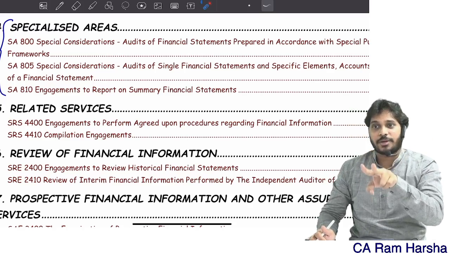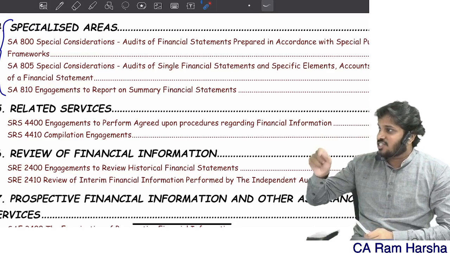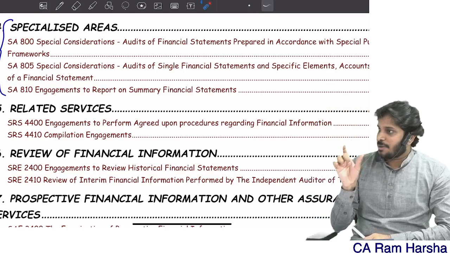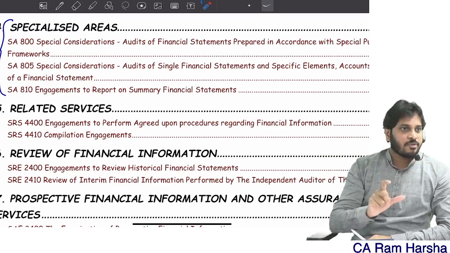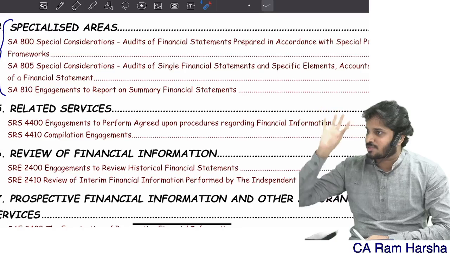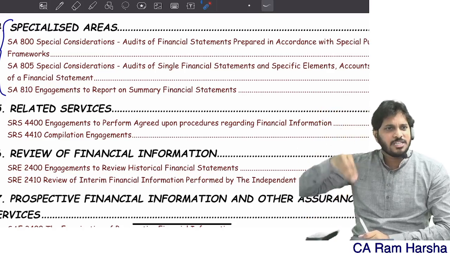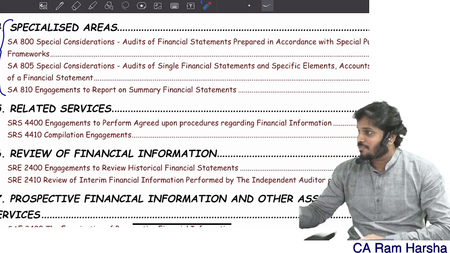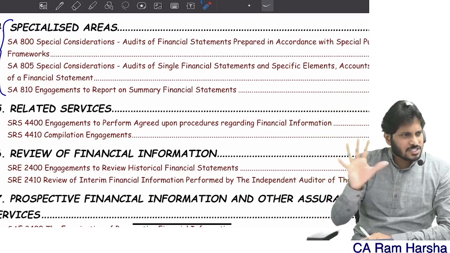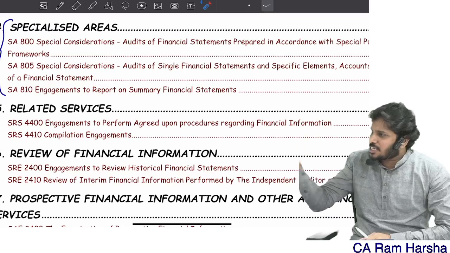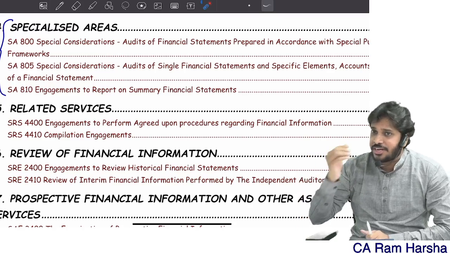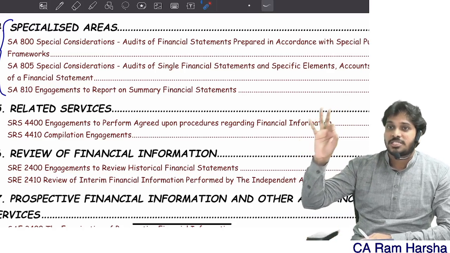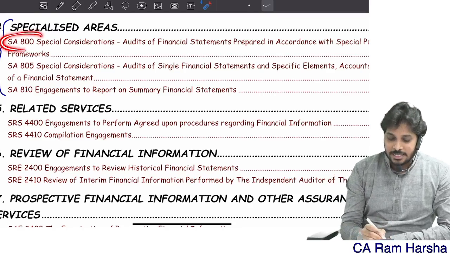When we are doing an audit of special purpose financials or general purpose financials, in both cases your objective is to obtain reasonable assurance whether the financial statements are prepared in accordance with the applicable framework. In general purpose financials, the applicable framework is the general purpose framework. In special purpose financials, the applicable framework is the special purpose framework, as simple as that. So our objective is the same, which means the methodology of conducting the audit is also the same. When every aspect of audit is the same, what is special about this framework? Are there any specific points I should consider? Yes, you have to consider certain specific points. Those specific points are addressed by 800.